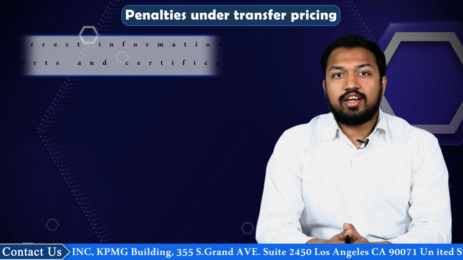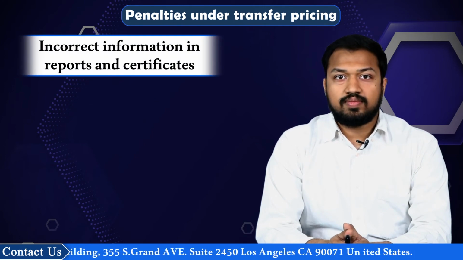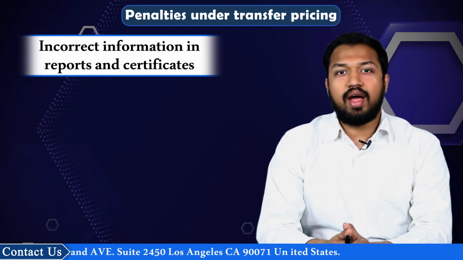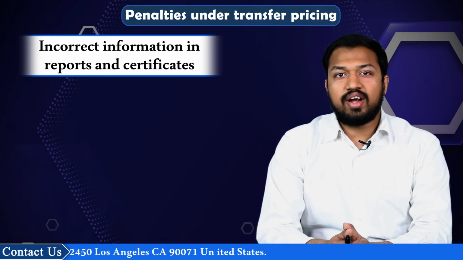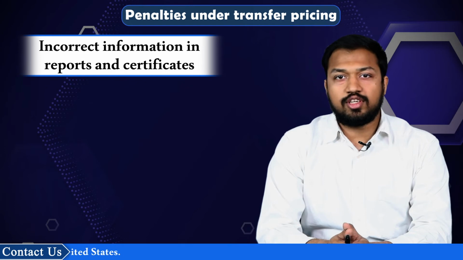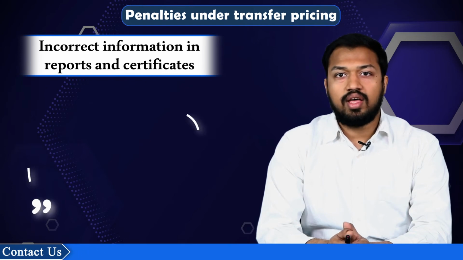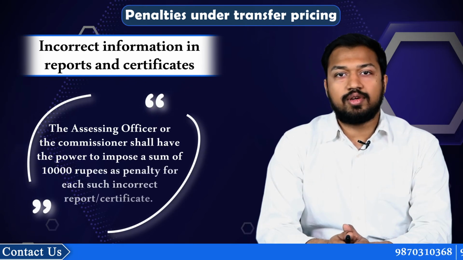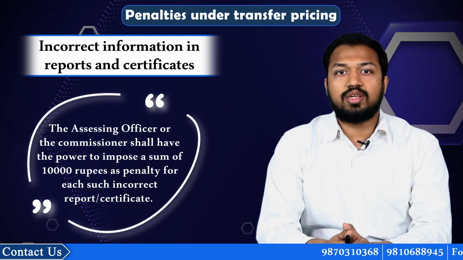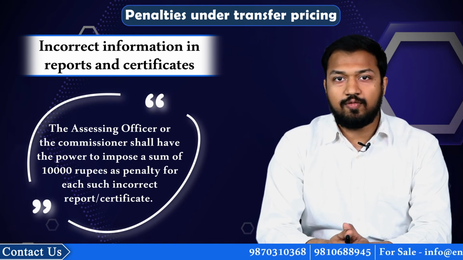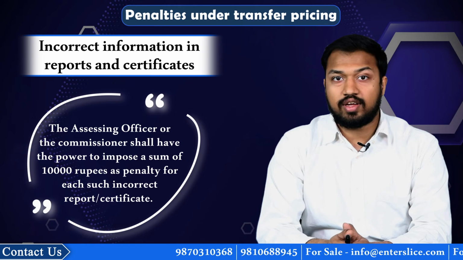Next, incorrect information in reports and certificates. If an accountant, merchant banker or registered valuer provides information that is incorrect in a report or certificate under any provisions of the Act or rules made thereunder, then the assessing officer or the commissioner shall have the power to impose a sum of 10,000 rupees as penalty for each such incorrect report or certificate.